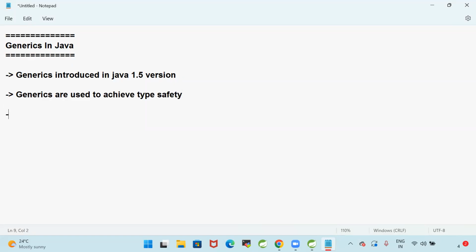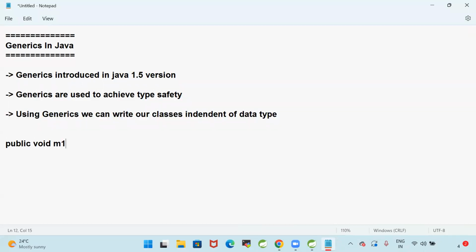And using generics, we can write the program independent of the data types. Using generics, we can write our classes independent of data type. Sir, what is the meaning of that? Suppose I take public void m1 with an integer I. This method is dependent on the integer data type.